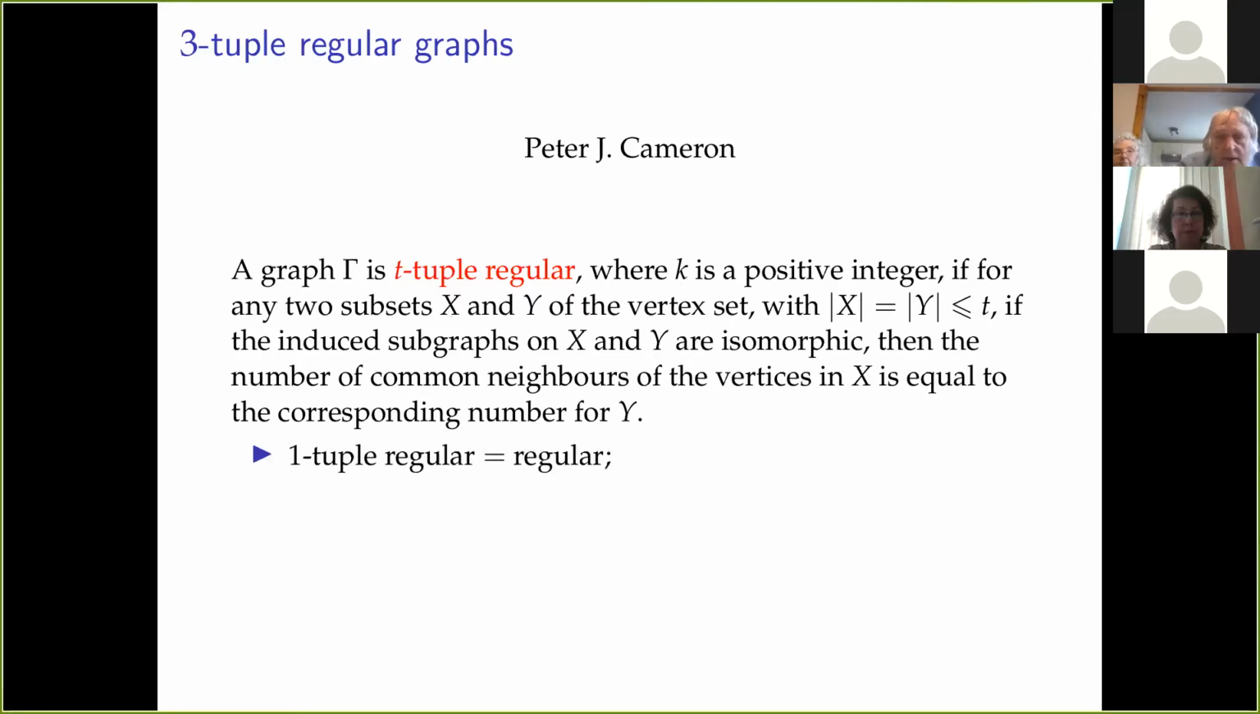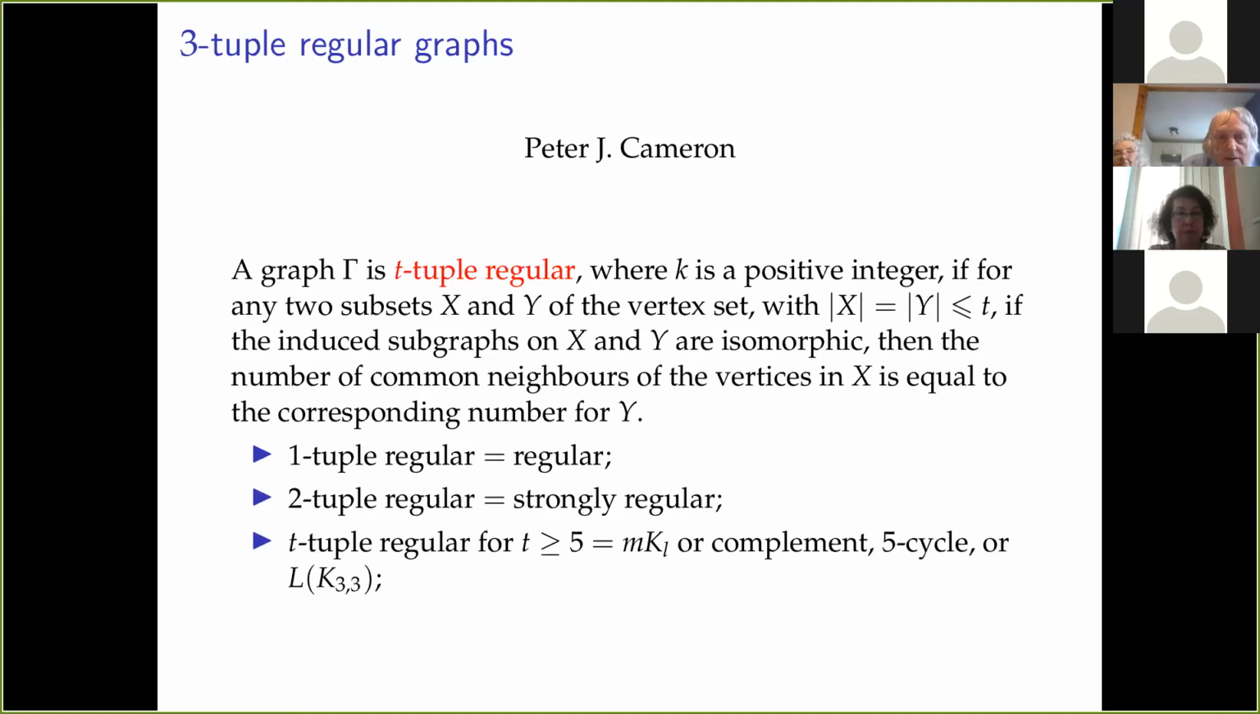So what does that mean? One-tuple regular just simply means any two vertices have the same number of neighbors, so the graph is regular. Two-tuple regular means not only any two vertices, but any two edges or any two non-edges have the same number of common neighbors, so that's the same as strongly regular.